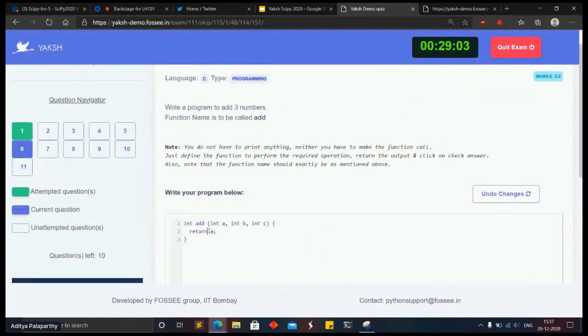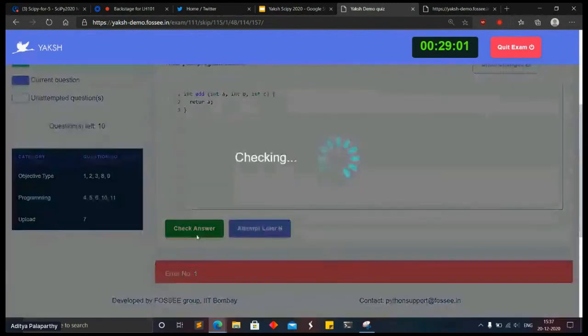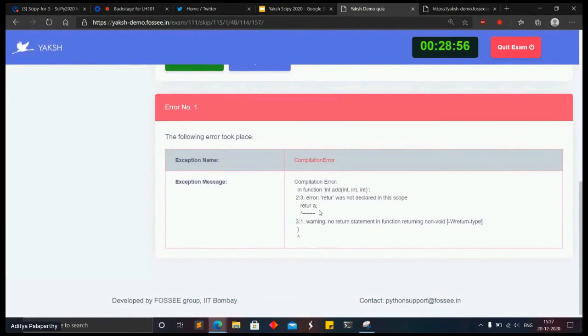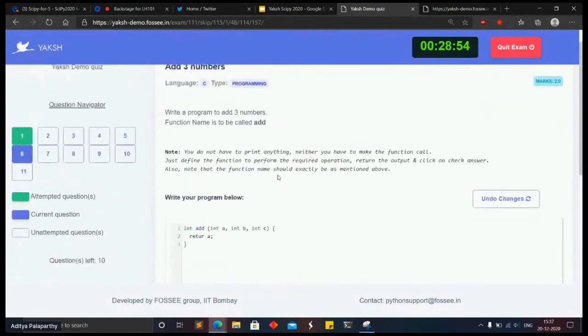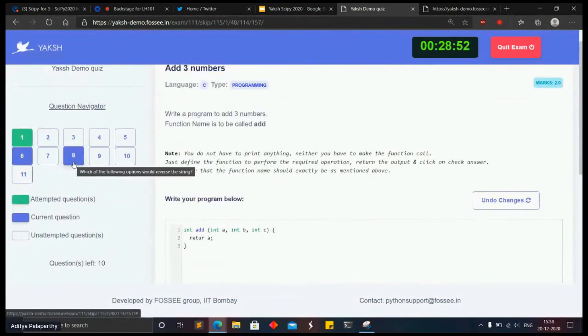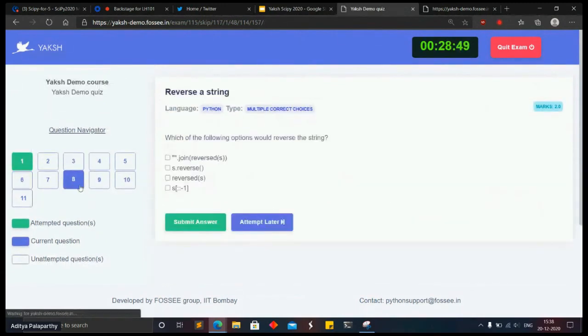If, let's say, I make some syntax errors, what happens? Okay, so there is a compilation error. This is basically for C. As I mentioned earlier, we do have a bunch of languages.